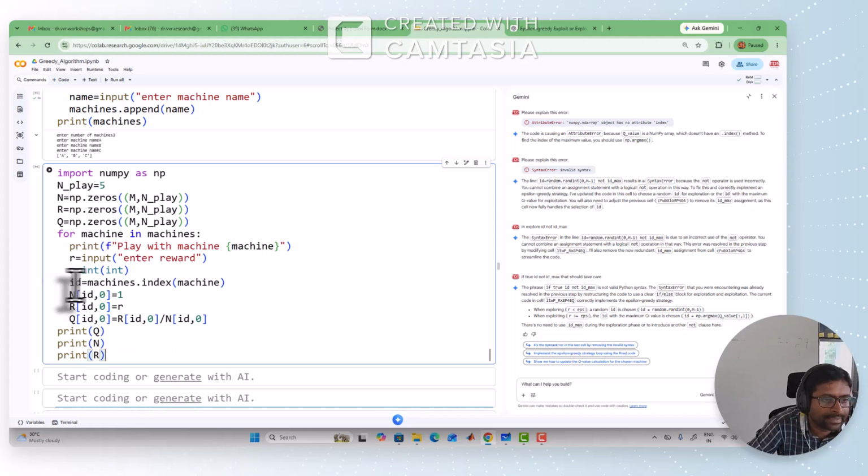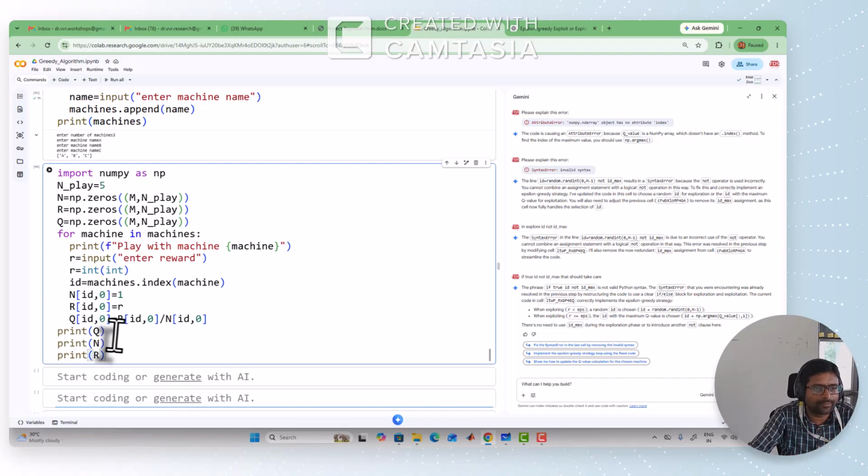You can see, take the ID of the corresponding machine, and for the corresponding ID, first the 0th play, that means the 0th play will be done by the employee to get the information. That 0th play, we can't leave it as 0. Whenever a play was done by that machine, we update it with 1. In the first play, the 0th play, whichever machine M is played, the value for that machine M will be updated as 1.